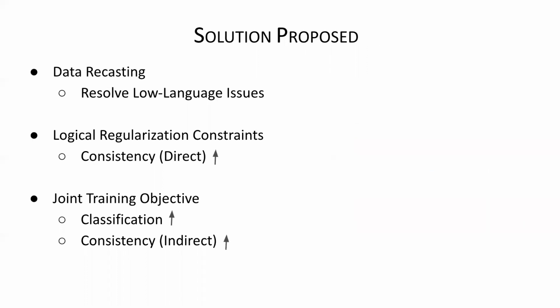So what is the main idea of this paper? We want to use low-resource, unlabeled data, and then use data recasting to get labeled entailment data. So we show how entailment data can be created using recasting. Secondly, we want to introduce logical constraints to improve consistency.